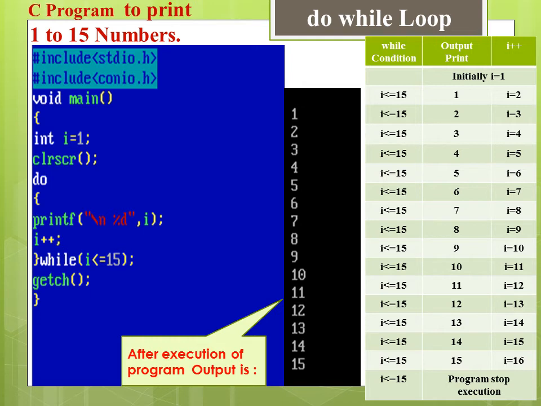Here in this program, the loop gets executed 15 times and it simultaneously prints the value of i, that is 1 to 15 numbers on the output screen.